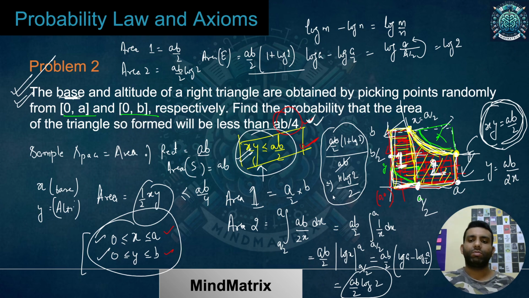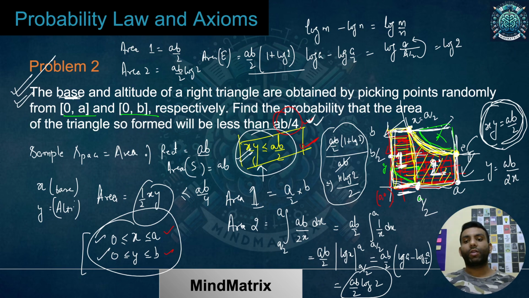For the first part, A by 2 was this length and this was B. How do we calculate this x coordinate and this y coordinate? By simply putting the values, because I know this is the y equals B line. I know this is the x equals A line by default, because the x coordinate is A. So this complete line would be x equals A only. That is just basic maths. And similarly, this was y equals B. So I got to know the y coordinate at this point and the x coordinate at this point by simply putting those values. Okay, we have done that. So I got to know exactly what these coordinates were.